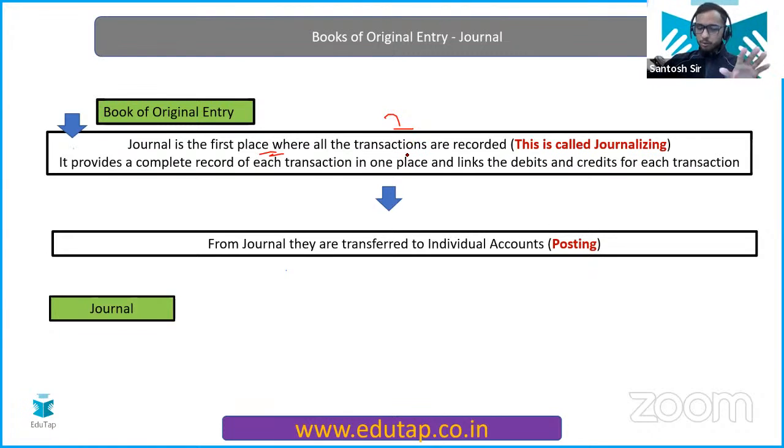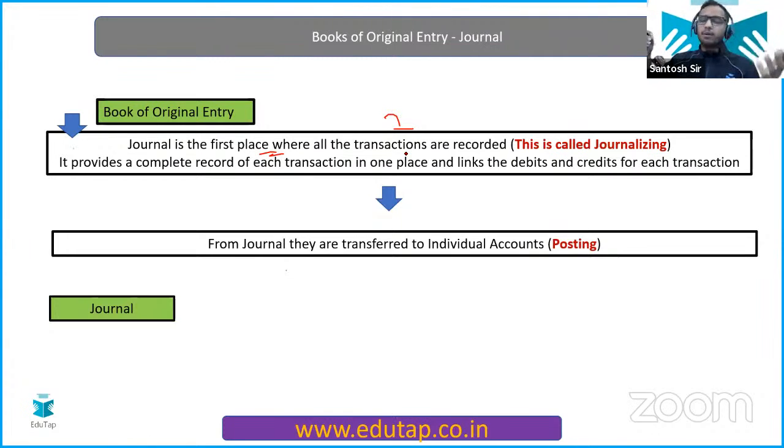We're going to understand that as well. Don't worry. But before that, let's have a brief understanding that after preparing the journal book, we transfer it to the individual accounts as well. Individual accounts as in, say, salary account, rent account, Mohan account, Sohan account.